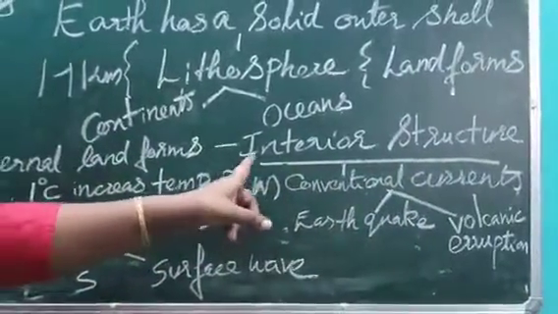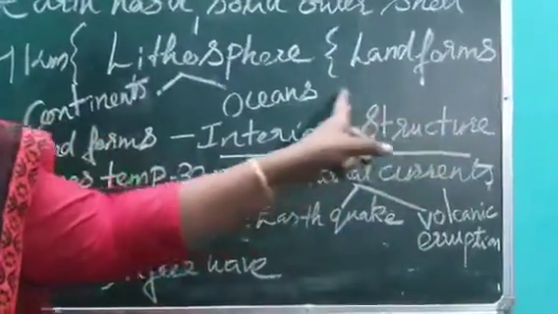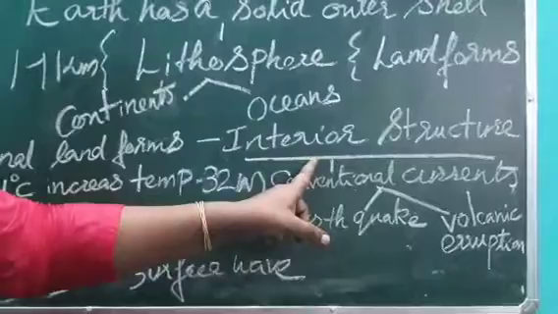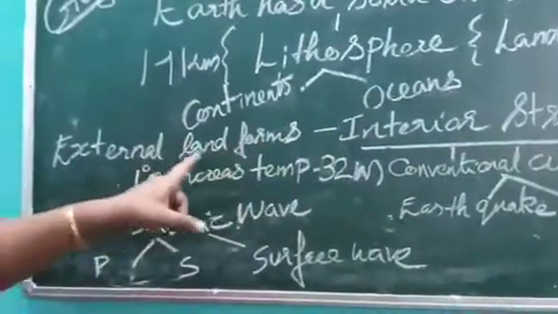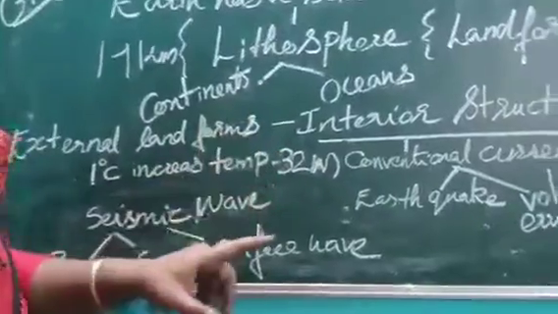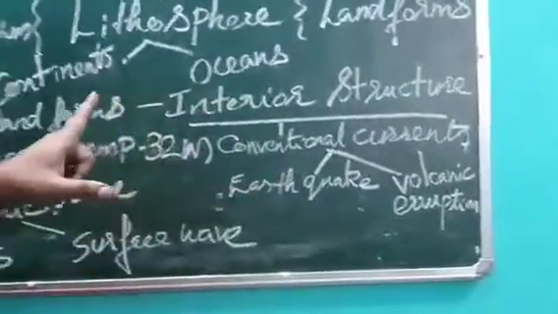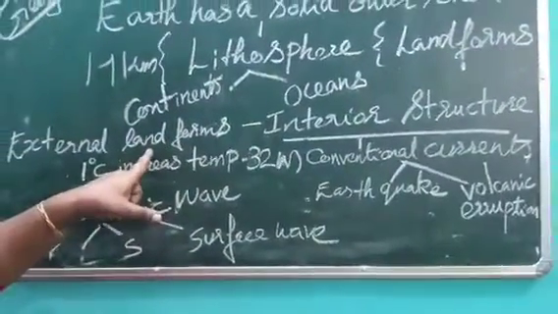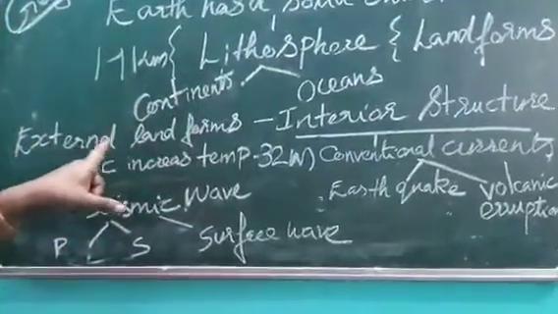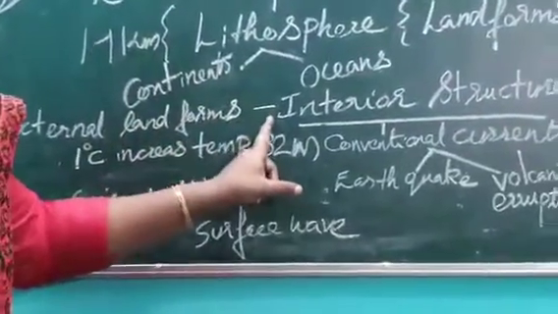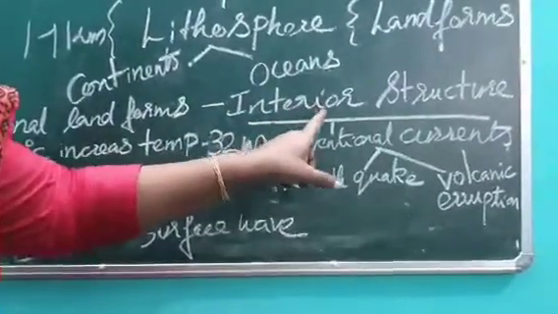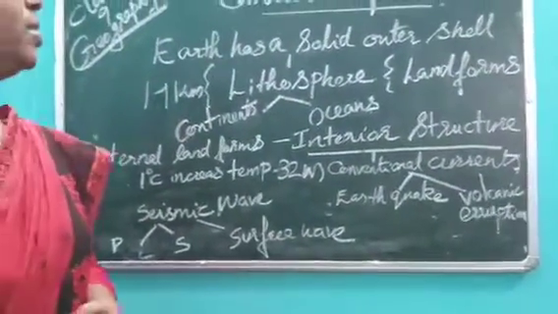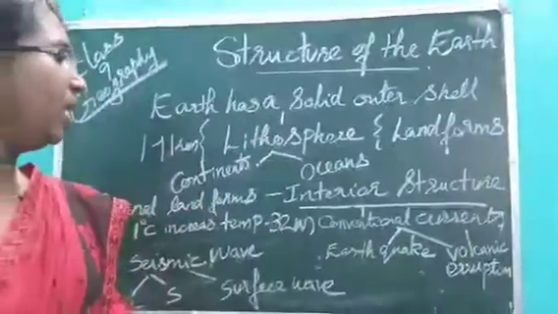Why should we study the interior structure of the earth? Because we want to know what forces are working inside the earth and which forces are responsible for making changes on the landforms. There is a close relationship between the interior structure and the landforms. This is interior, and the landforms are exterior. So any changes which take place on the landforms are directly related with the changes which take place within the interior structure of the earth. That is the relevance of learning the chapter structure of the earth.